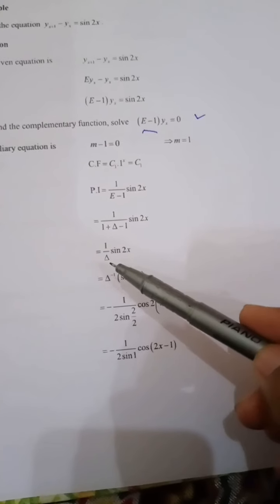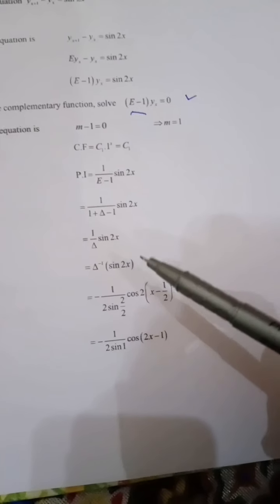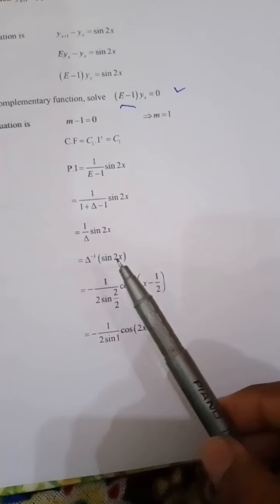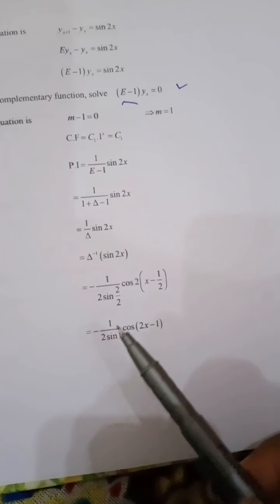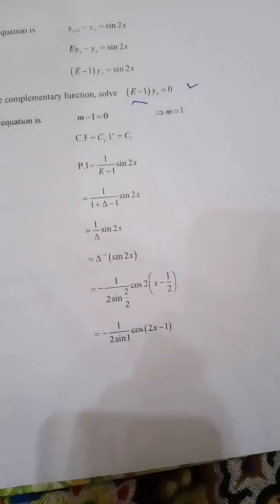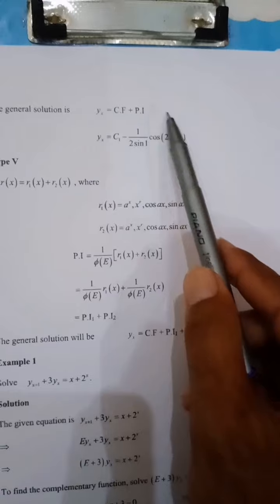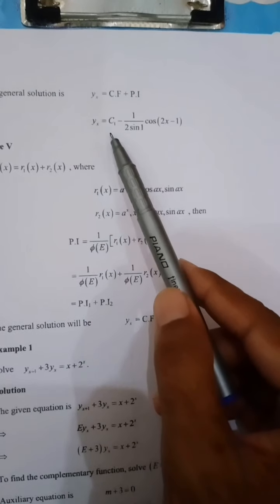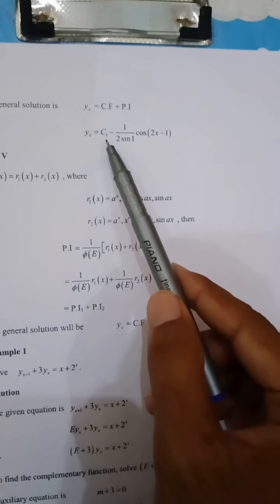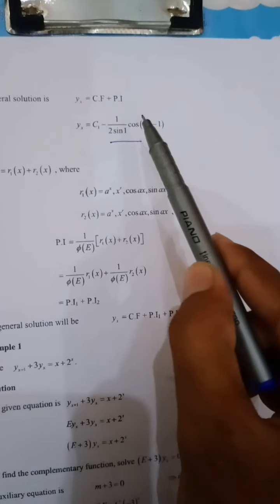Here we take the inverse forward operator, inverse of sin 2x, which is integration. We will have the value minus 1 over 2 into cos 2x minus 1. The general solution will become complementary function plus particular integral. We know that c1 is the complementary function, and here is the particular integral.